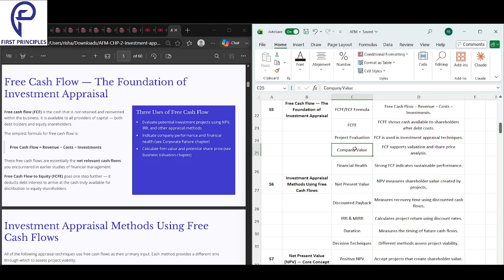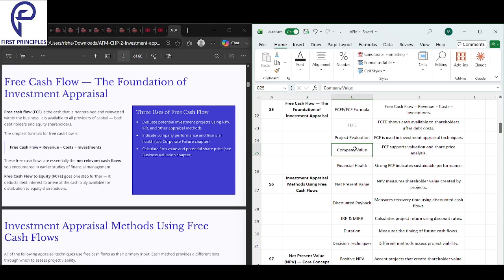It means that the company is worth more, which means that the share price goes up. So the higher the free cash flow, the better. It gives a very good idea about the financial health of a company.